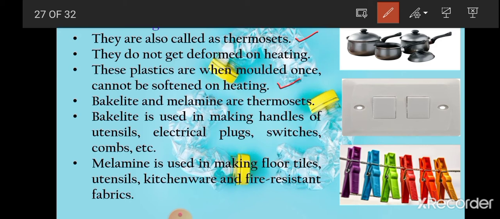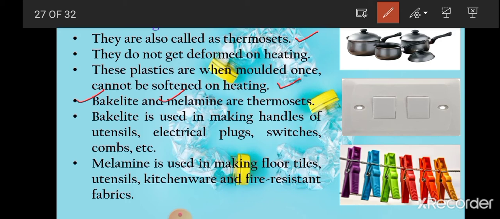That is why they cannot be remolded, they cannot be given different shapes, means they have no plasticity, means they cannot be remolded, they cannot be given different shapes.